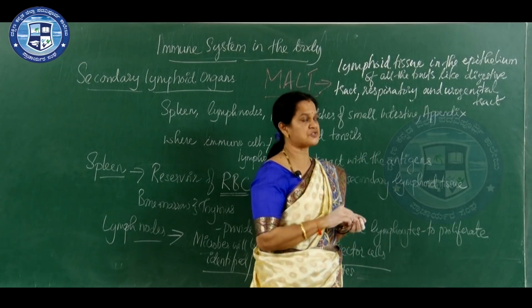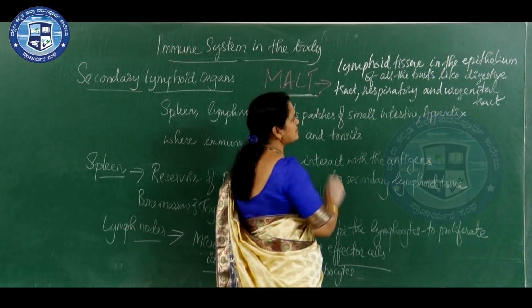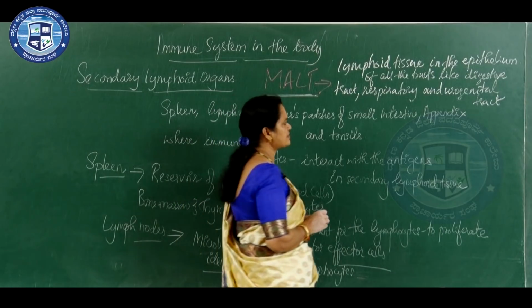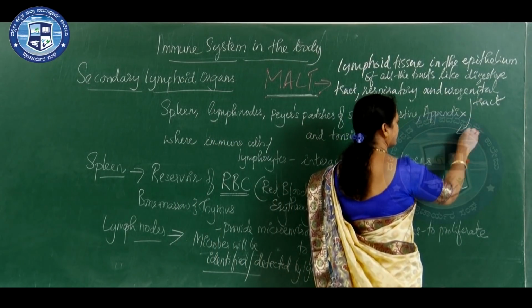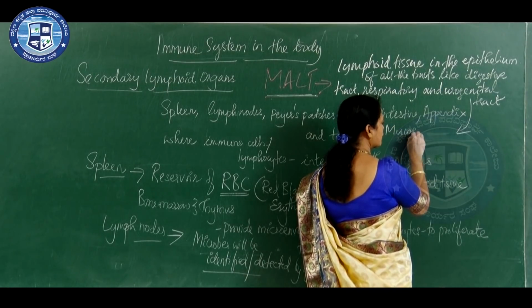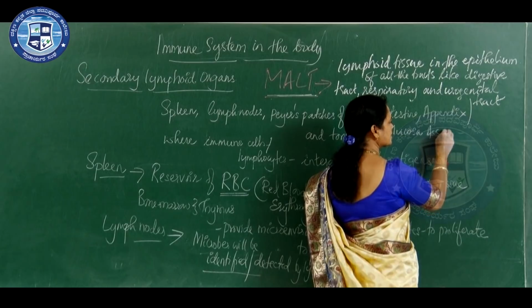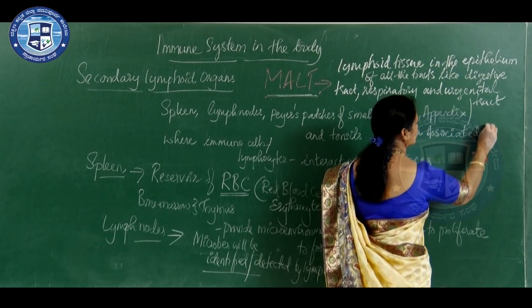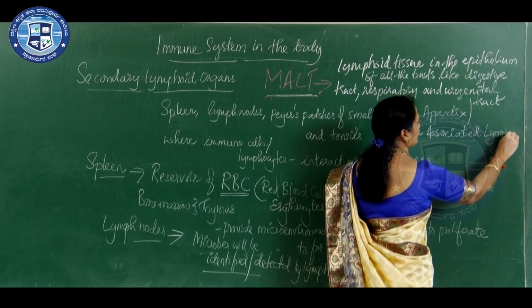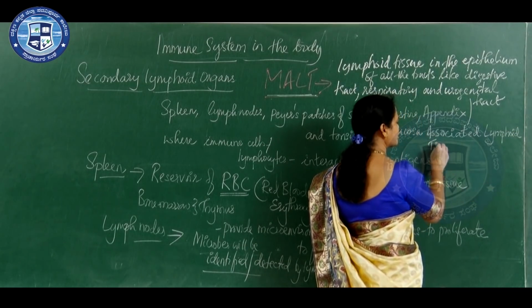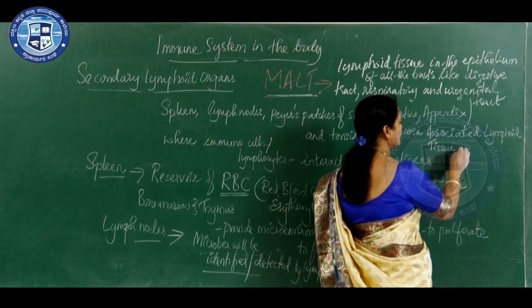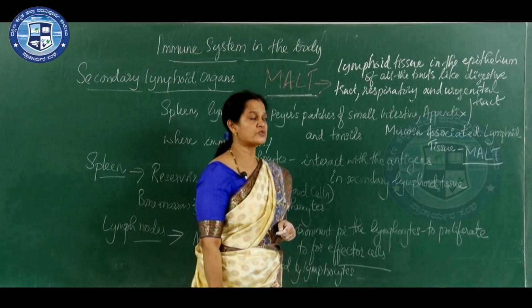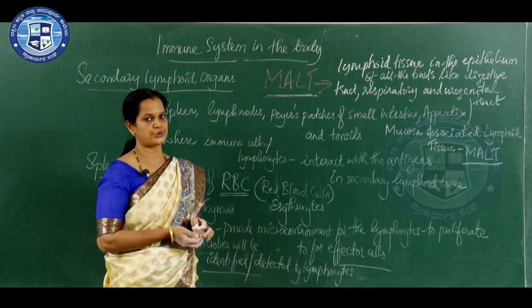And this system is called MALT. What is MALT? The epithelial lining has a mucosa coating or mucosa lining, so it is called mucosa associated lymphoid tissue, or MALT.